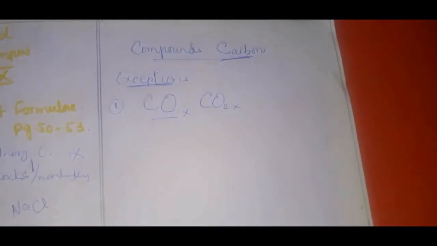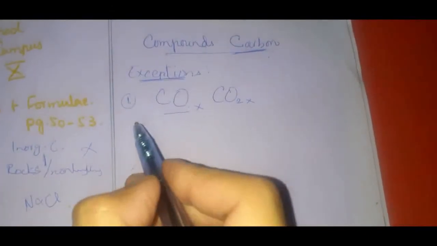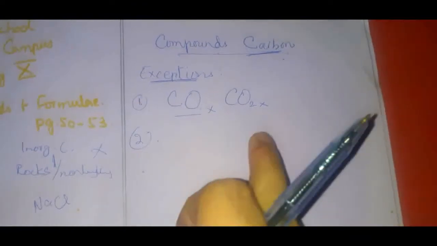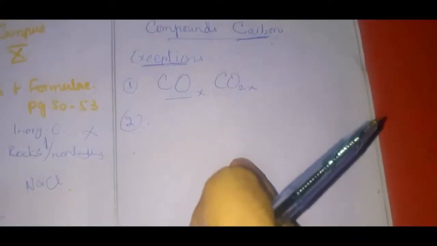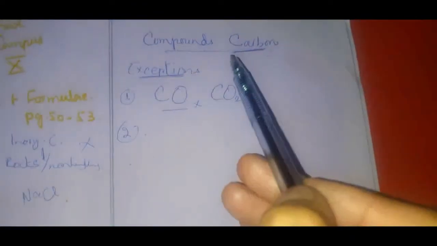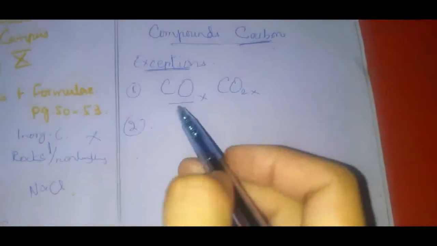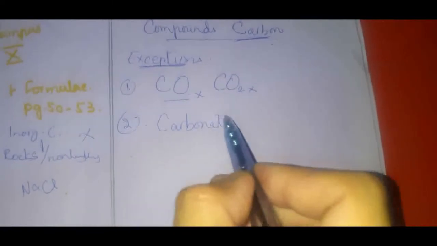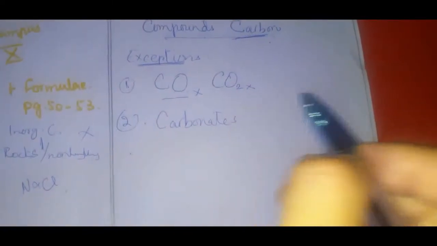Then we study them in a separate branch. That separate branch is inorganic chemistry. Okay, second: those compounds are organic which have carbon, but they are not carbonates. Now what are carbonates?